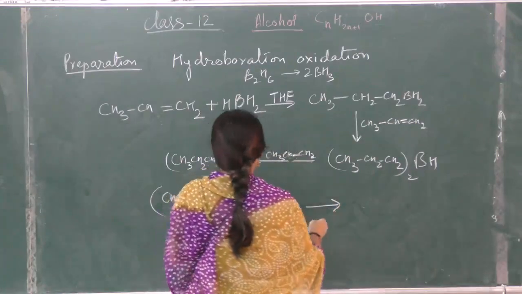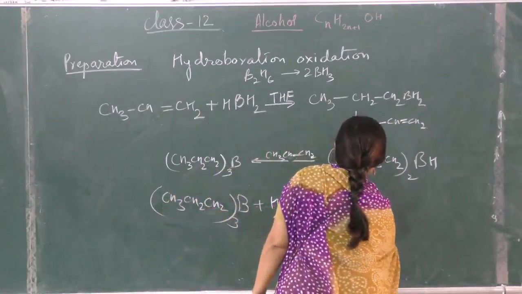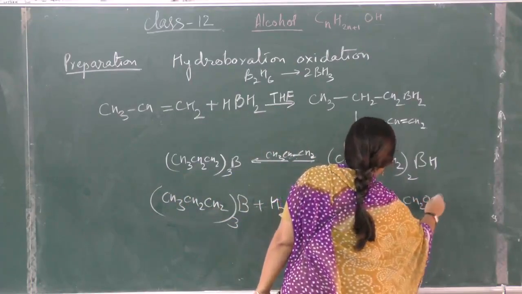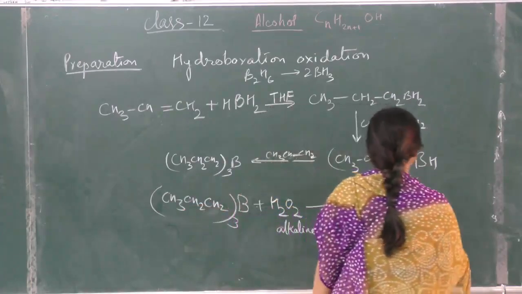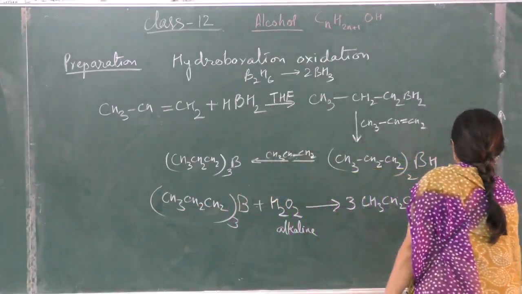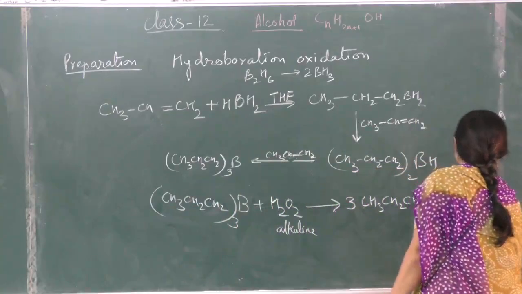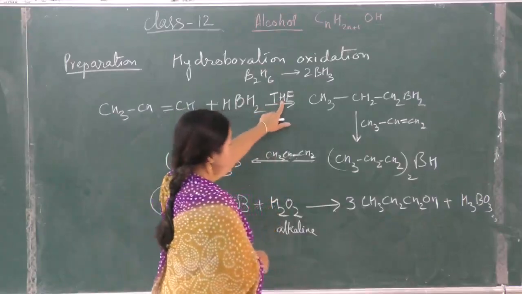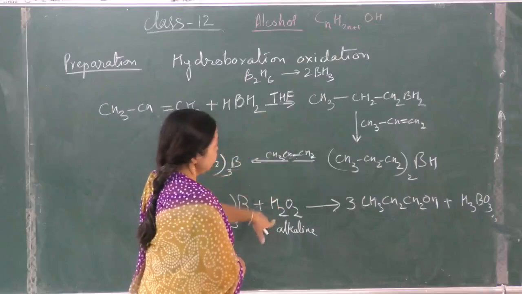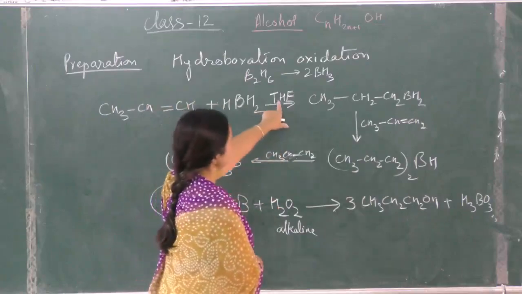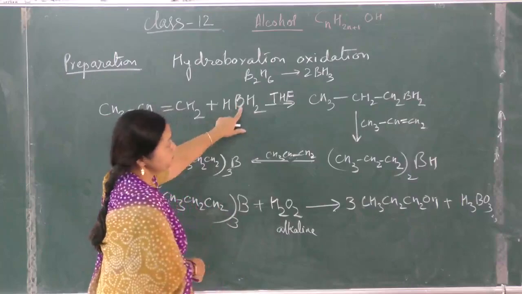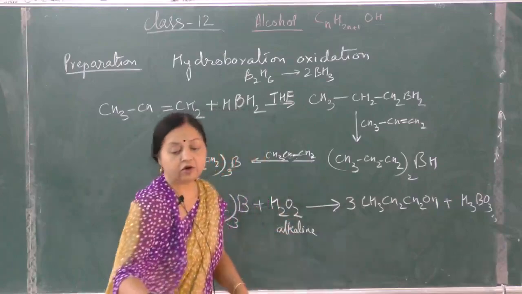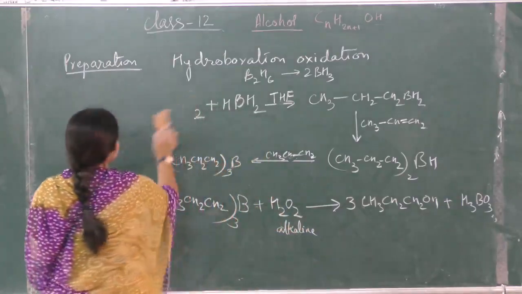This will give 3 molecules of propanol, CH3CH2CH2OH, and H3BO3, which is boric acid. So hydroboration takes place in this way with diborane in tetrahydrofuran, and alkaline H2O2 is taken for oxidation. This is one method of preparation.